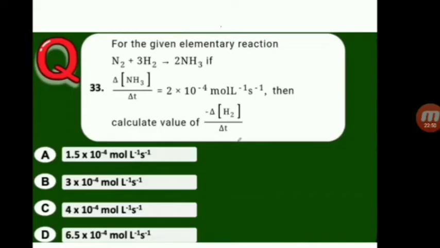Next one. For the given elementary reaction, N2 plus 3H2 gives rise to 2NH3. If d[NH3]/dt is equal to 2 into 10 to the power of minus 4 moles per liter per second, then calculate the value of minus d[H2]/dt. So here, first of all, you write the rate expression with respect to the overall reaction. What is the rate expression?